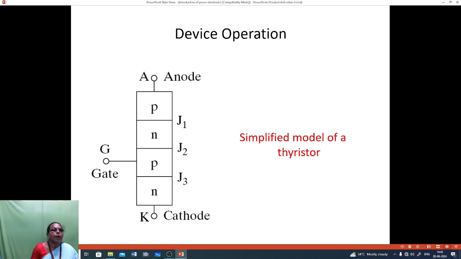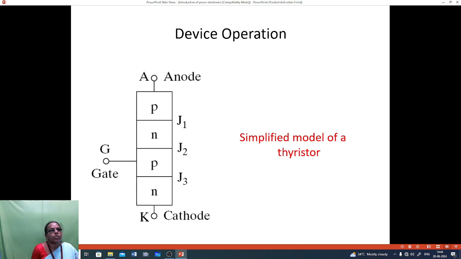And above, if the anode is connected to the positive terminal, that P type material has more holes. Here the anode is also connected to the positive terminal, so these two repel. So all the holes jump into the N type material.